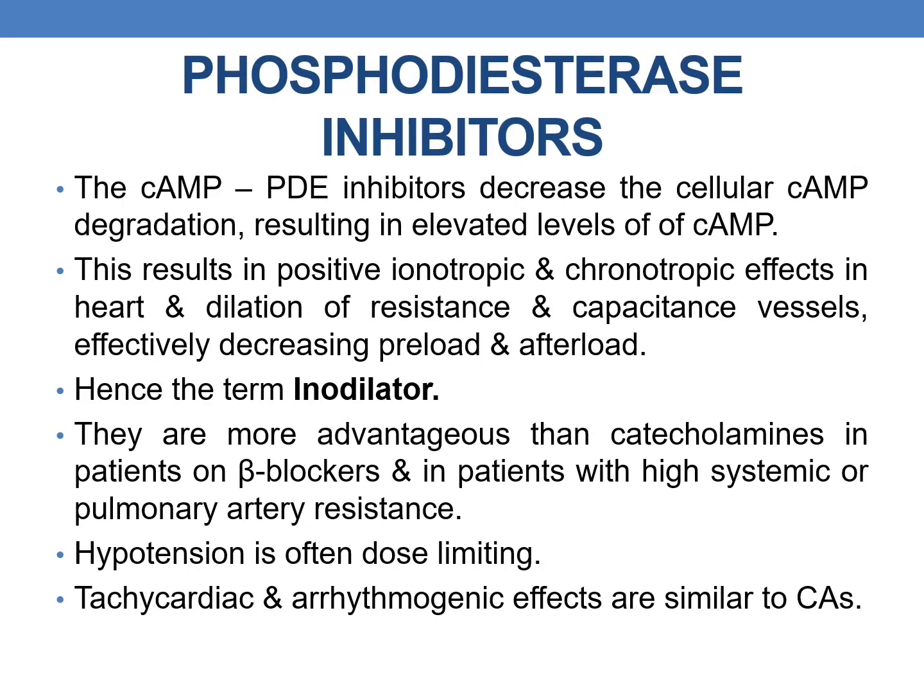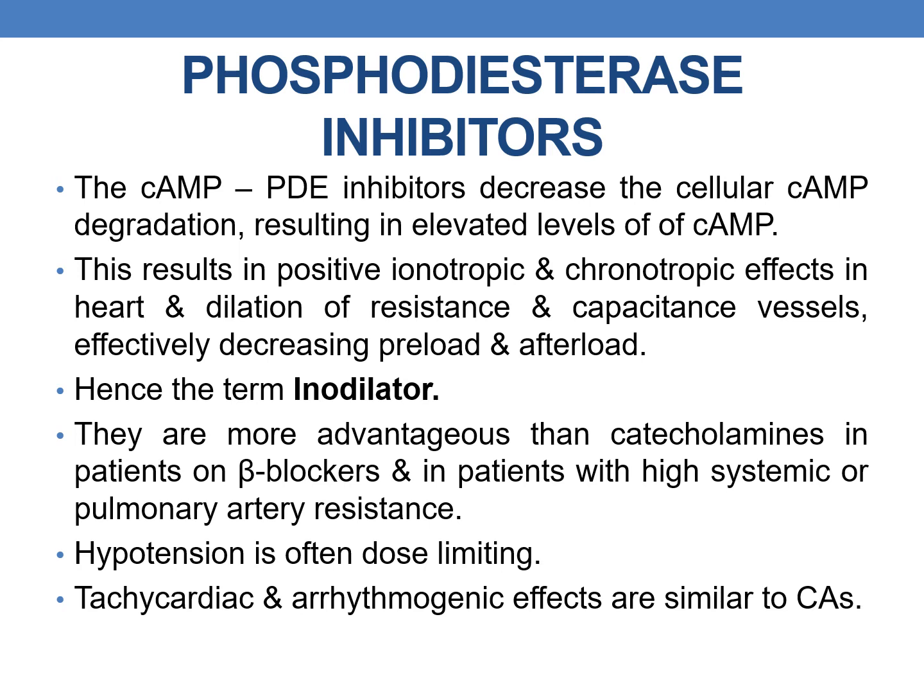Coming to the next category of inotropic drugs, they are phosphodiesterase inhibitors. The cyclic AMP mediated PDE inhibitors decrease the cellular cyclic AMP degradation and result in elevated levels of cyclic AMP. This results in positive inotropic and chronotropic effects in the heart and dilation of resistance and capacitance vessels, which is effective in decreasing preload and afterload. So PDE inhibitors decrease both preload and afterload.